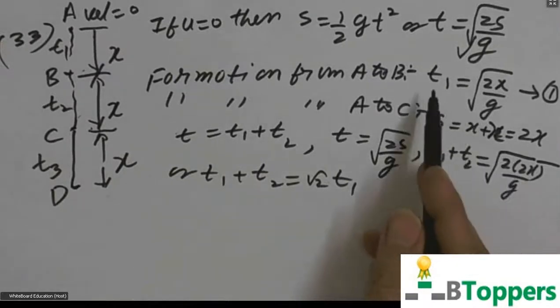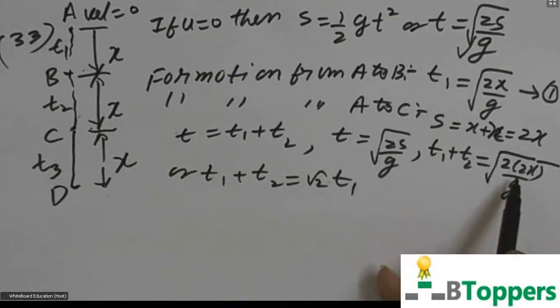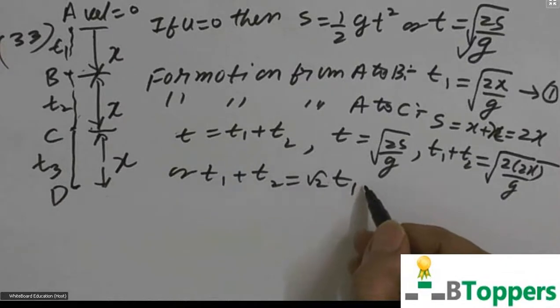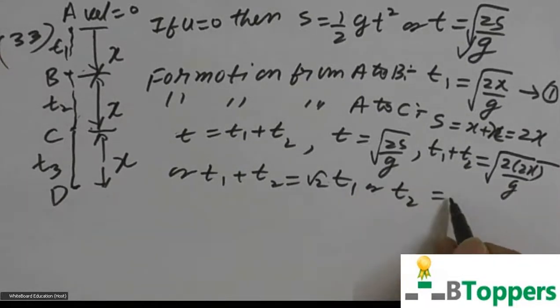I have substituted root of 2x by g equal to t1 from the first equation on the right hand side in the last equation. So t1 plus t2 equals root 2 times t1, or you get t2 from this as root 2 t1 minus t1, or t1 into root 2 minus 1.